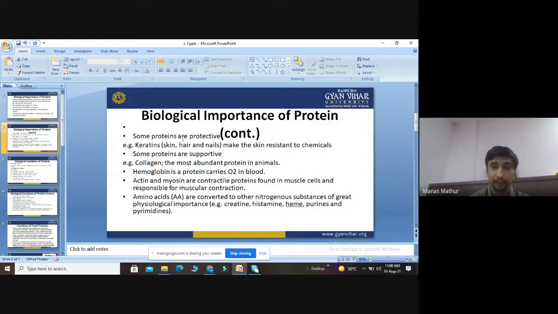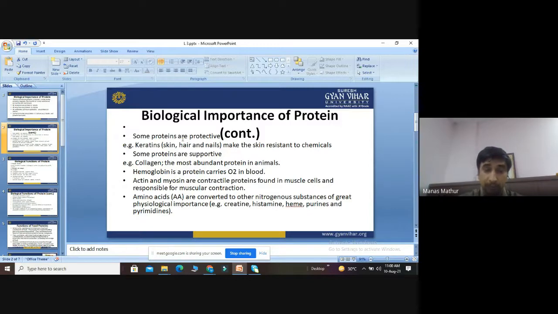Okay. Then we discuss muscle proteins, that is actin and myosin. Actin and myosin are contractile proteins which are found in muscle cells, and they are responsible for muscular contraction. So we can say that proteins have importance everywhere, in all kinds of physiological metabolism.